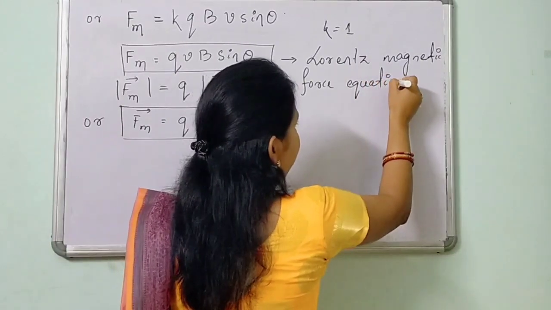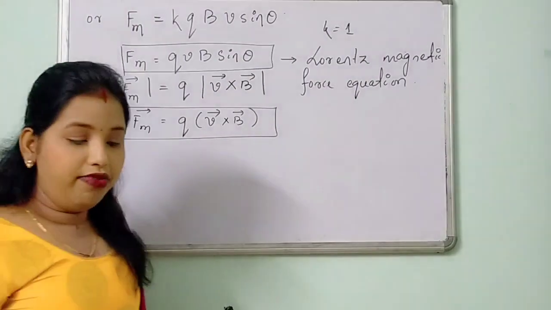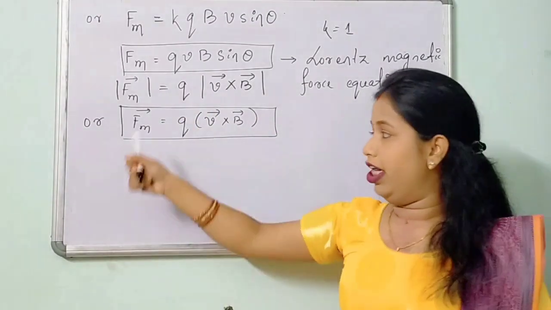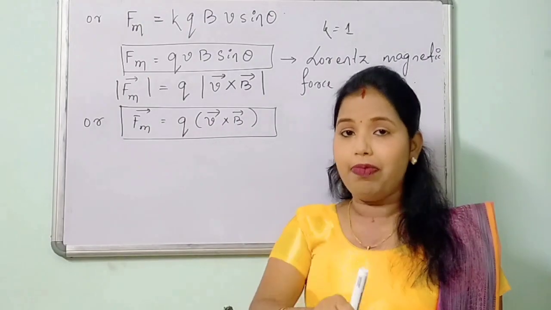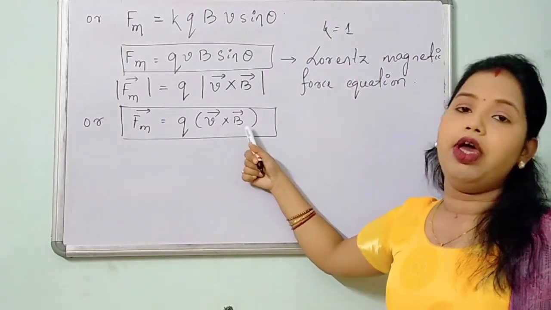So how to find out the direction of this force? How can we find out the direction of Fm? So the direction of Fm vector will be along the direction of V vector cross B vector.